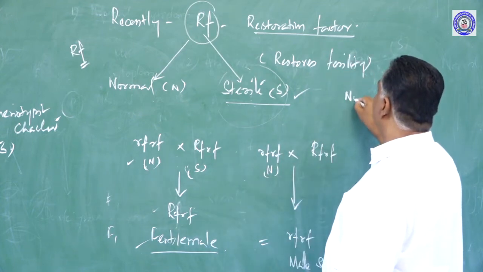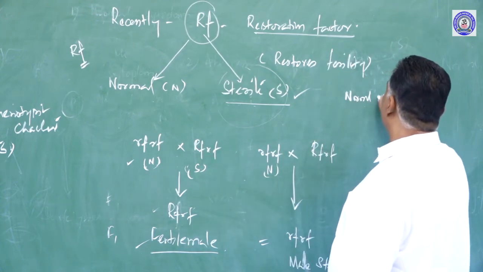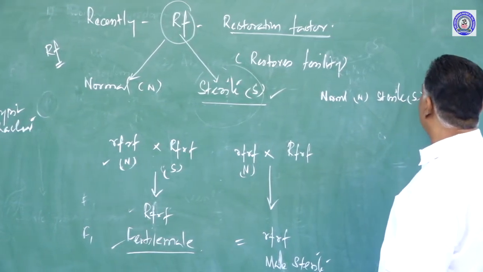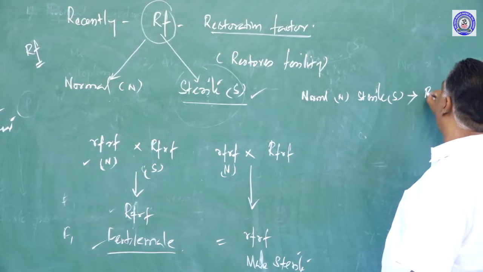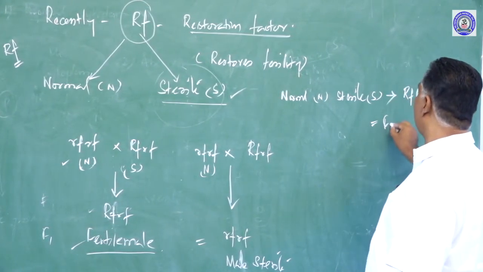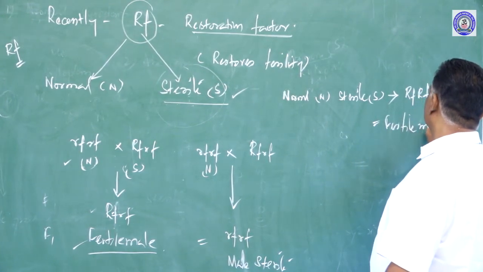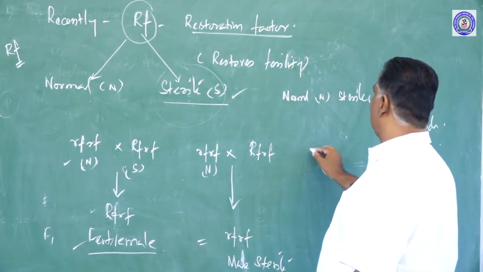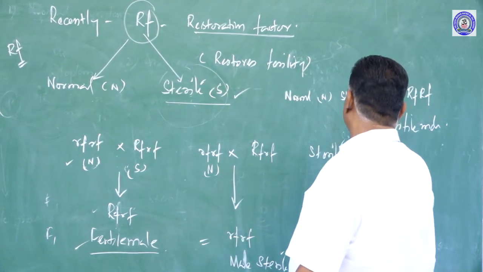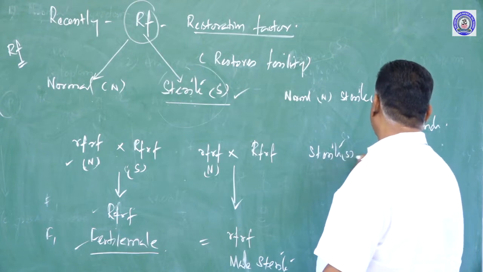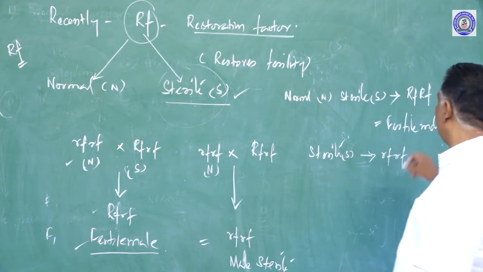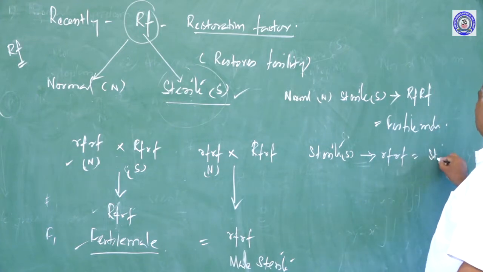For normal N plus sterile, yes, if this is crossed with RF, it will produce a fertile male. If the sterile is crossed with small r small f, small r small f, it will produce a sterile male.